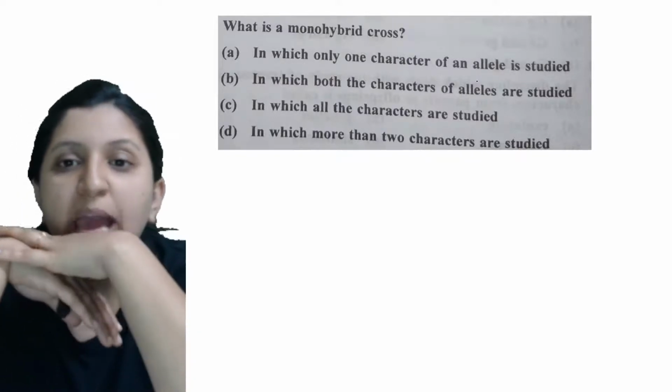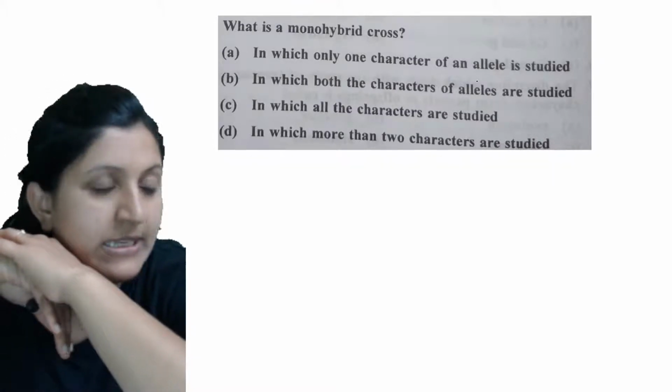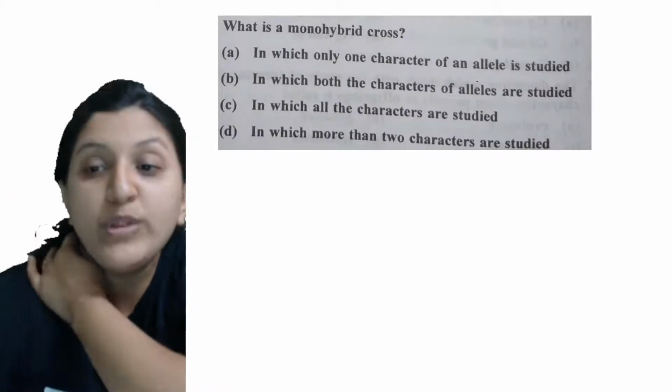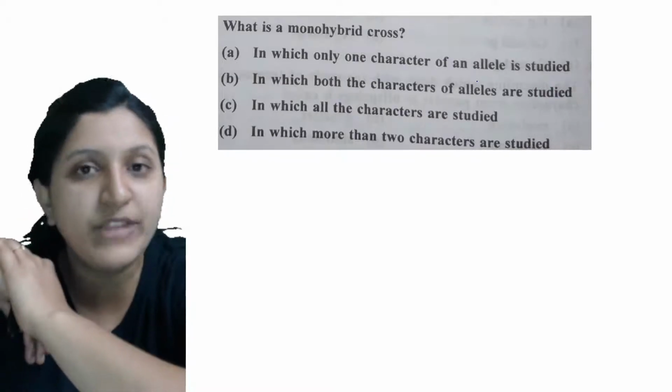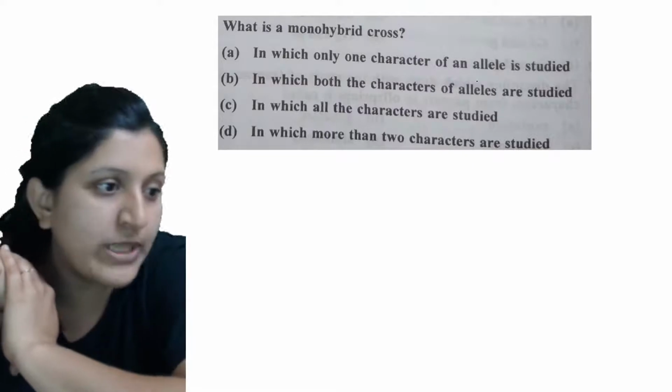When we mention a monohybrid cross, only one character of an allele is studied, so we can go with the option.